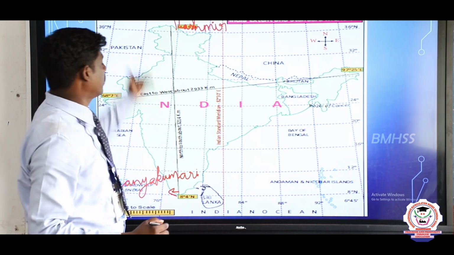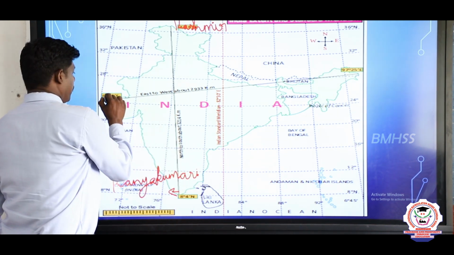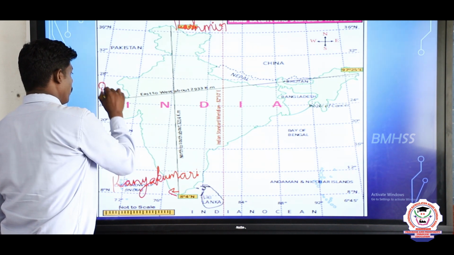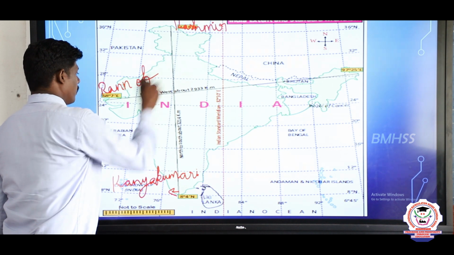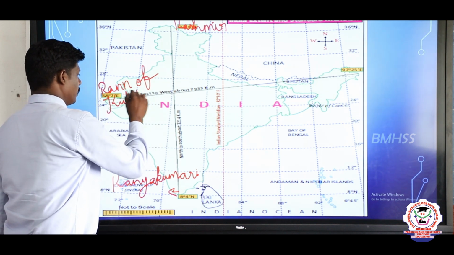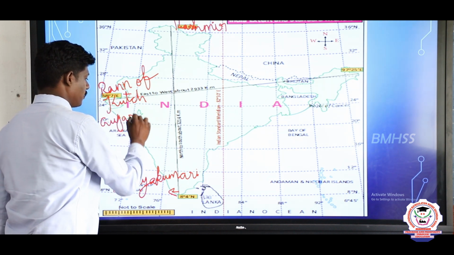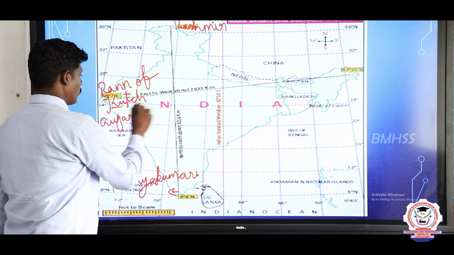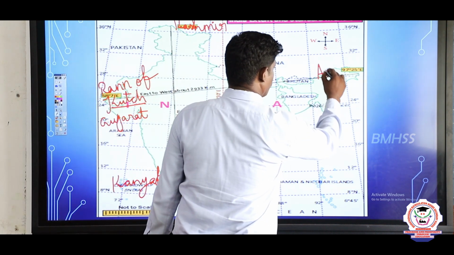The north-south extent of our country is from Kashmir to Kanyakumari, and the east-west extent is from the Rann of Kutch in Gujarat to Arunachal Pradesh.